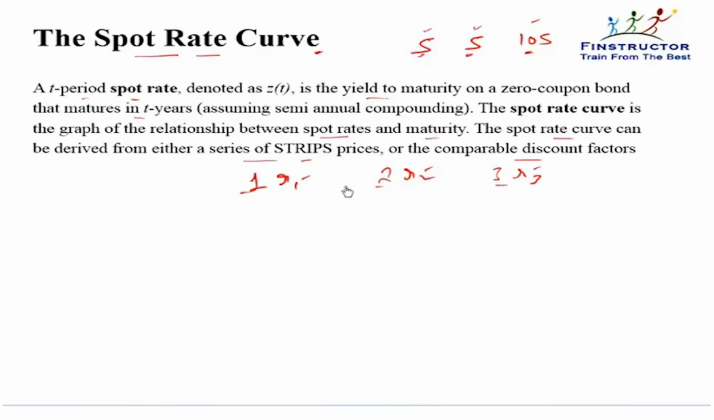To derive the spot rate curve, we can take help of the prices of zero coupon bonds. So let's say a 2-year zero coupon bond or a strip is trading at a price of $970. So it will mature at the end of 2 years and the current price is $970. So what is the 2-year rate of interest?